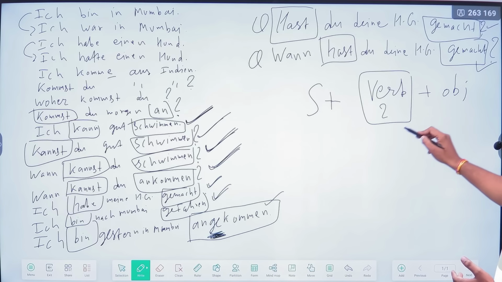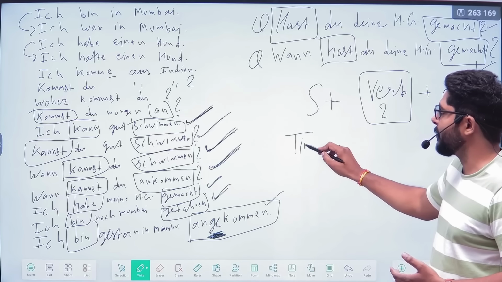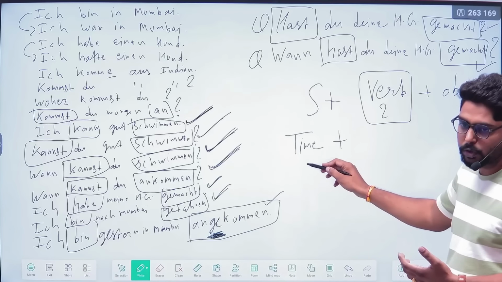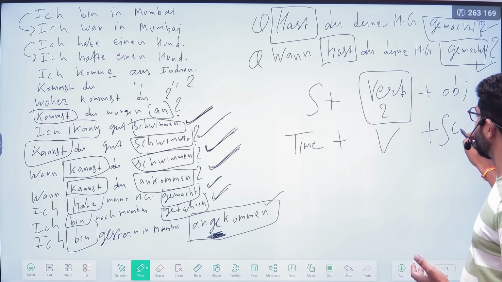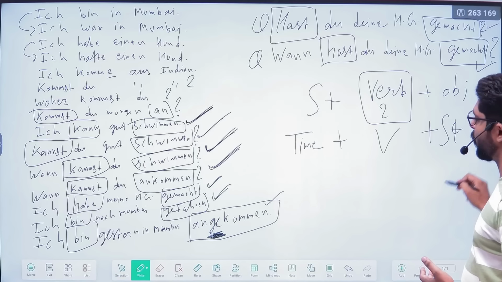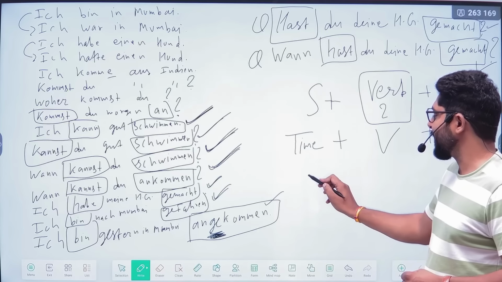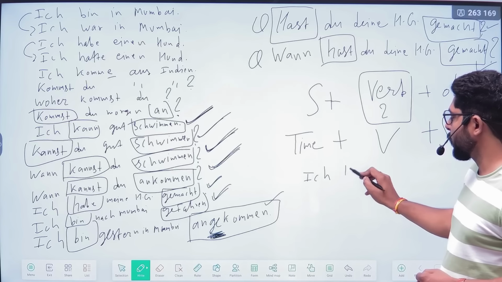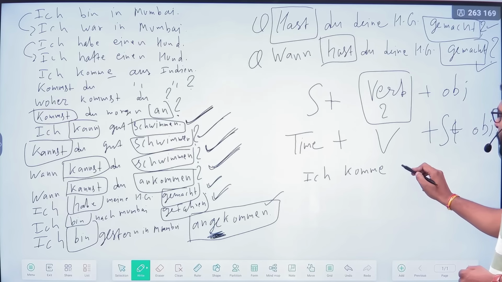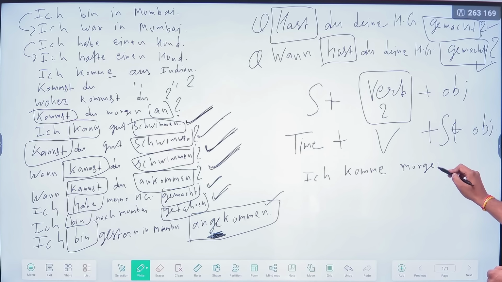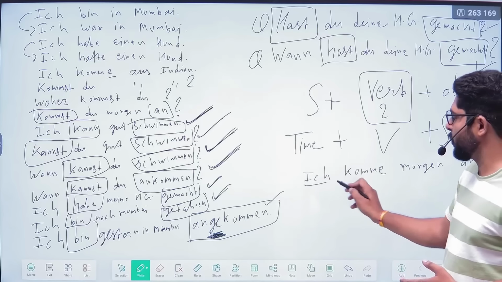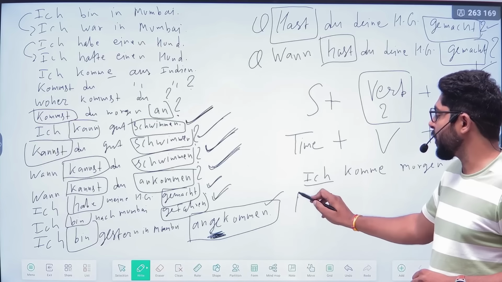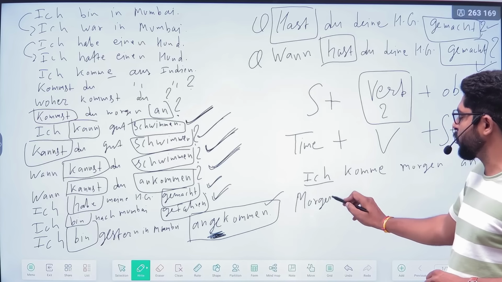But the thing is that sometimes you can start with time-related or other information, and the verb will still be at the second position, the subject will come after it, and the object will go at the end of the sentence. How? If I'm saying "Ich, Morgen," that is also correct. But if you use the same kind of words all the time, it is not good. You are starting all the sentences with "ich." So you can put "Morgen" at the starting position also.